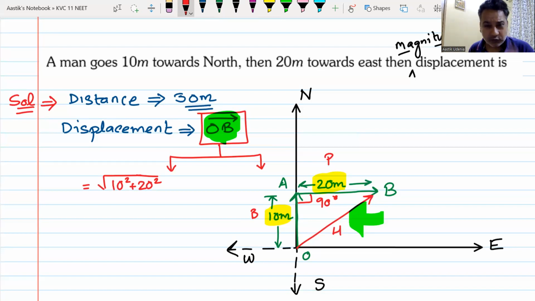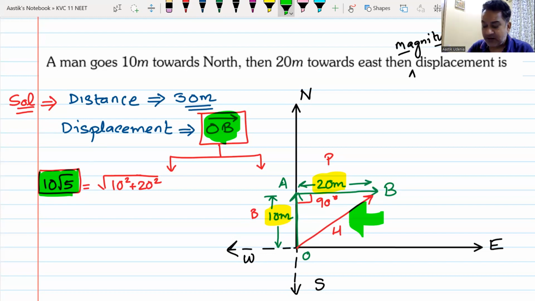So from there you will get root of 500. You can write root of 500 as 10 times root 5. Do we understand this? 10 times root 5, that is the magnitude of displacement that was asked in the question.